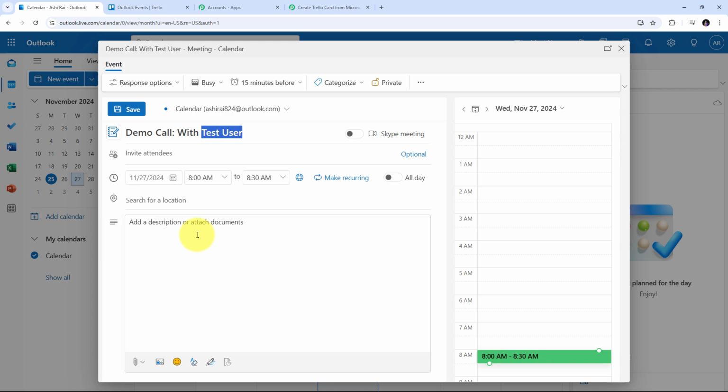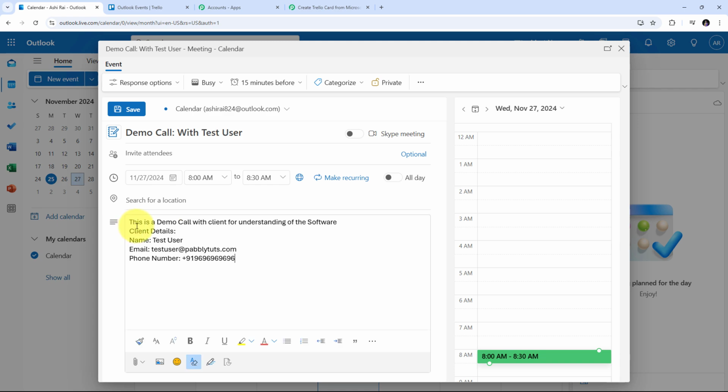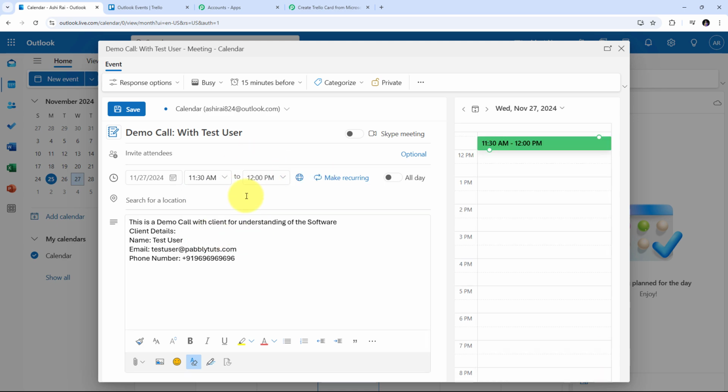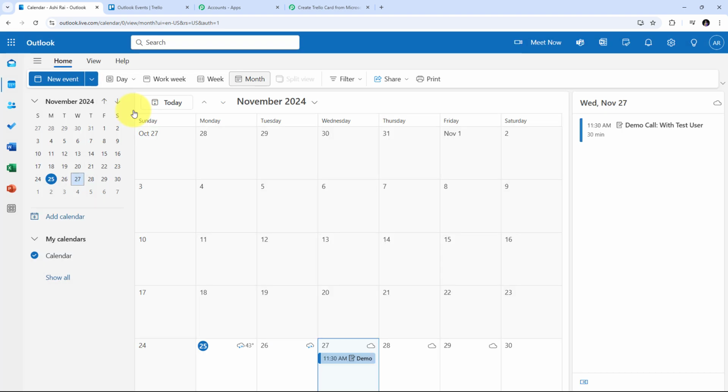Now I have to give the description, and my description will be: this is a demo call with client for understanding of the software. In the description, I have also added the client details, like the name, that is test user, email is testuser@pabblytudes.com, and I have a random phone number of my client. Now that I have added all these details, I need to select my start date and time and the end date and time. My start time is going to be 11:30 a.m., and my start date is 27th of November 2024. Now that I have added all the details of my event, I'm going to click on save.